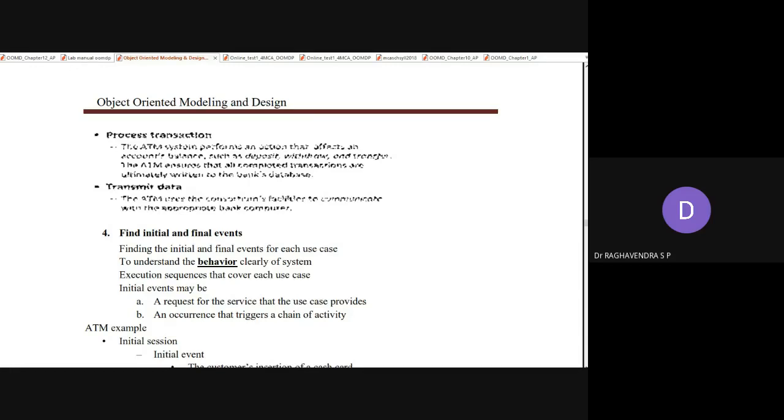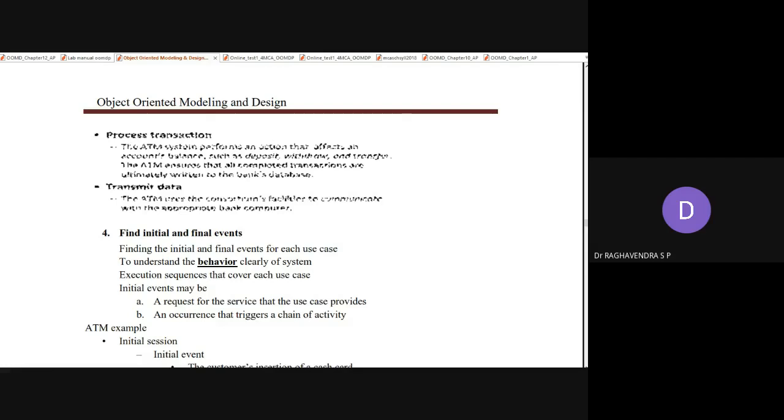Next, transmit the data means the ATM user or the consortium person has this provision in order to have some information about a particular customer or a particular bank, computers, and all those things. So these are some of the things which can happen inside as an activity with respect to a given use case.